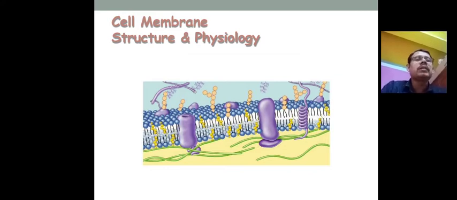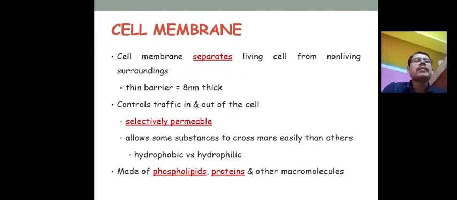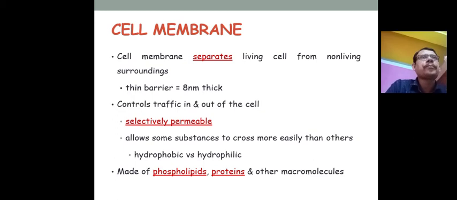Because of this structure of the cell membrane, how will the drug be absorbed? The cell membrane separates the living cell from the non-living surroundings. It is a thick barrier, around 8 nanometers thick, and controls the traffic in or out of the cell, just like traffic control, where vehicles go forward, upward, or backward in different directions. So it controls the drug absorption in or out.